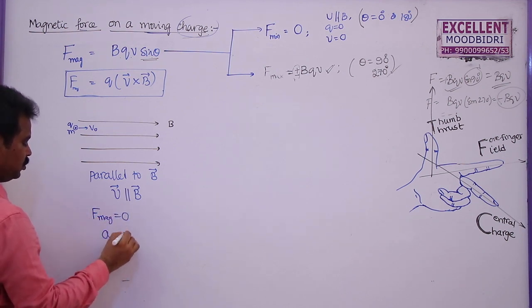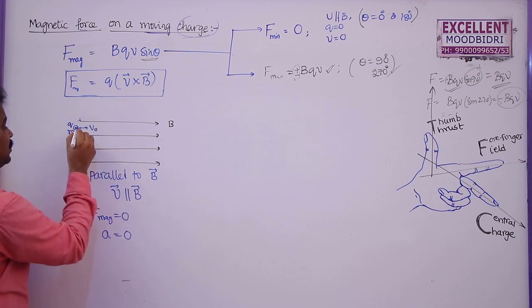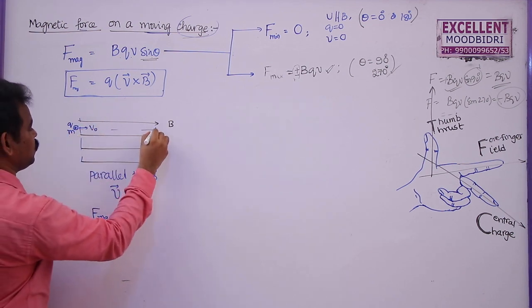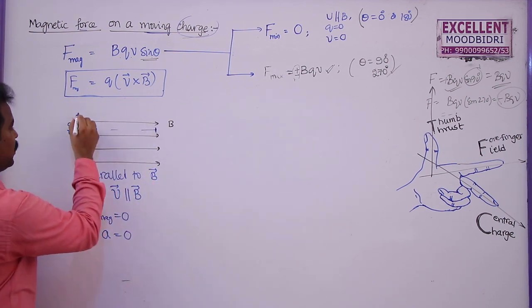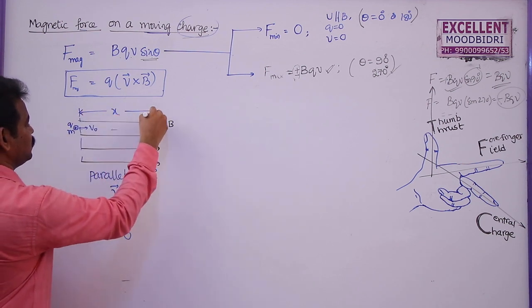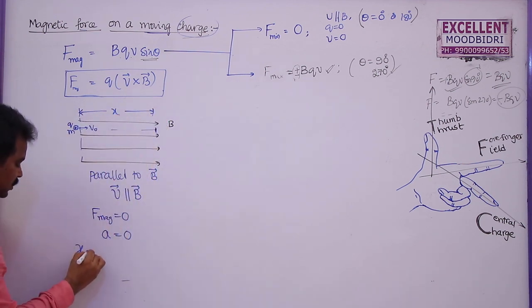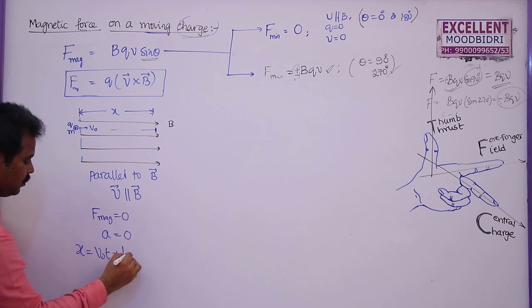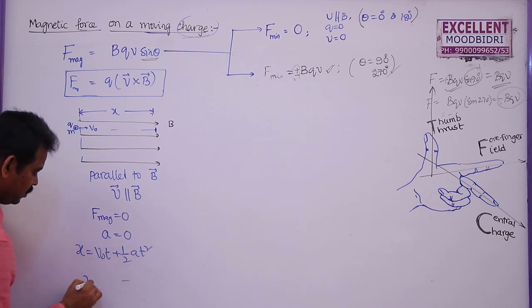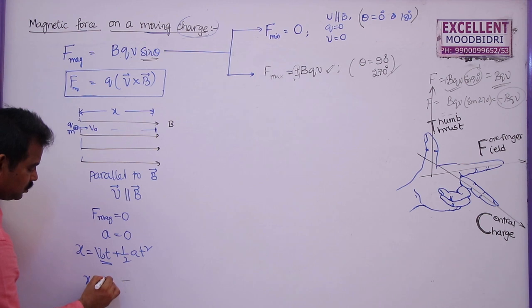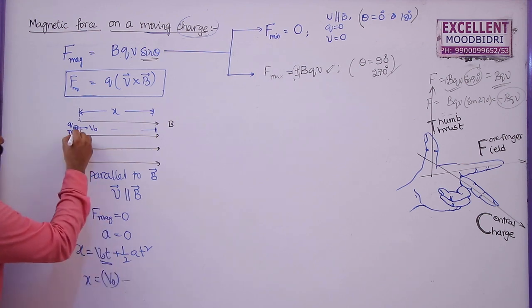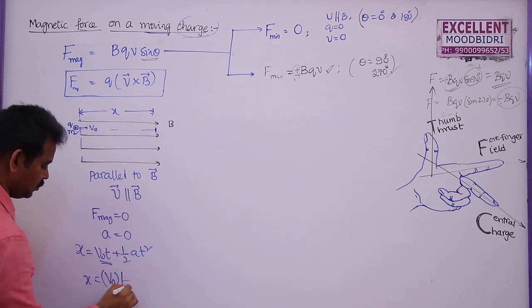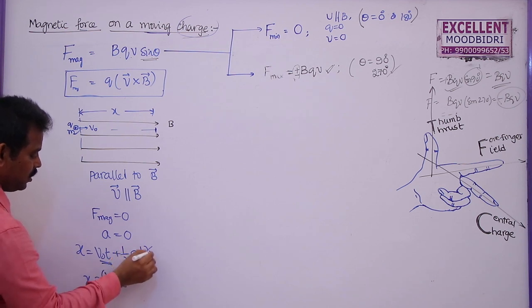So acceleration is 0. What is the distance traveled by this charged particle in a given time? X is given by v naught t plus half a t square. Here v naught is the initial velocity, the time taken is t, and a is 0.